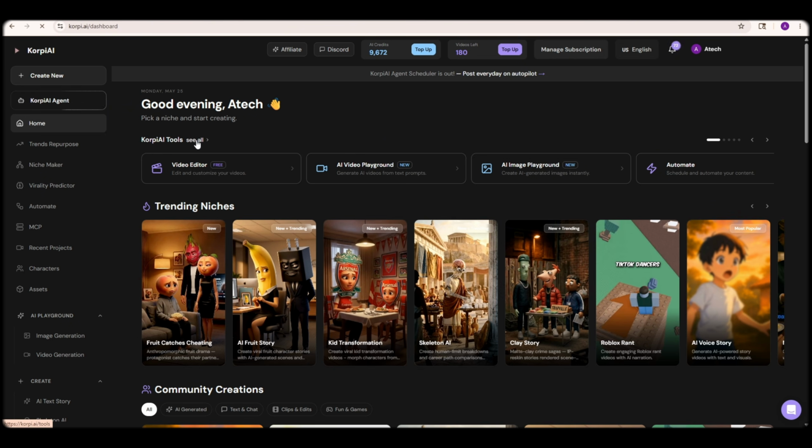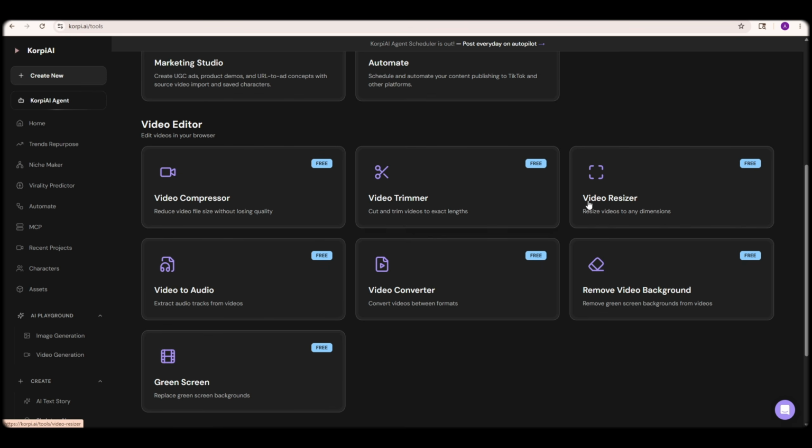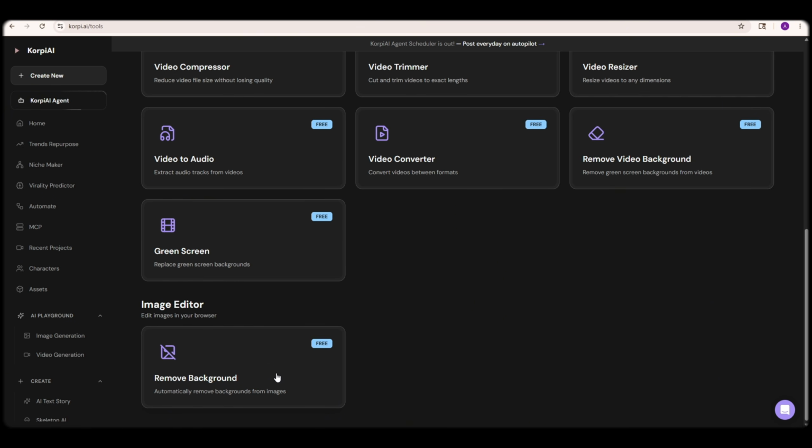First of all, let me give you a quick overview of the tools available inside this website. As you can see, under the AI Tools section, we have Video Generator, Image Generator, Cinema Studio, Marketing Studio, and Automation features. You can even generate ArcAds, cinematic AI videos, and high-quality AI images using different advanced models available on the platform. There are multiple powerful AI models integrated here, including VO-based tools and even Nano Banana, which is completely free to use. Apart from that, if we look into the video editor section, you'll find tools like Video Compressor, Video Trimmer, Video Converter, Video to Audio Converter, and many other useful editing features.